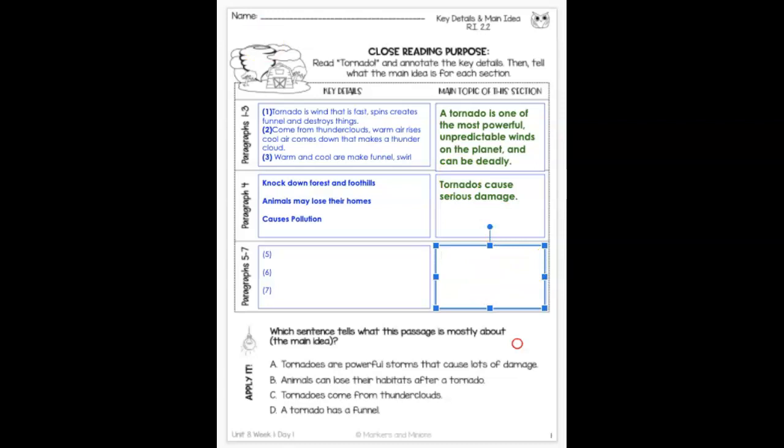And remember, I said that in class, a lot of times the topic of the paragraph is the very first sentence. So you need to think. We're going to use our brains today, as you do every single day. And we are going to look at those details, and we are going to come up with a main topic from that. After you finish that, you're going to come down here and use the circle to answer your exit slip for today. And the question is, which sentence tells what this passage is mostly about? So it's asking what this entire passage is about.